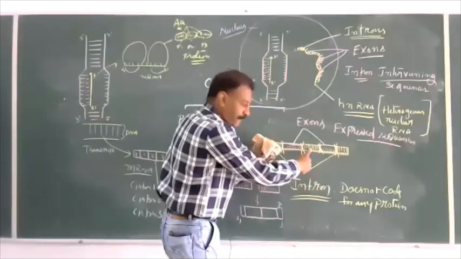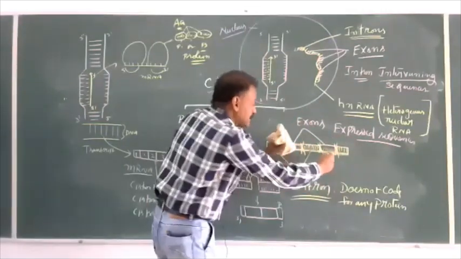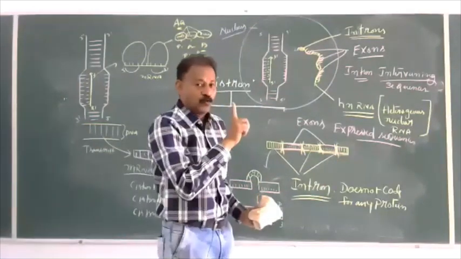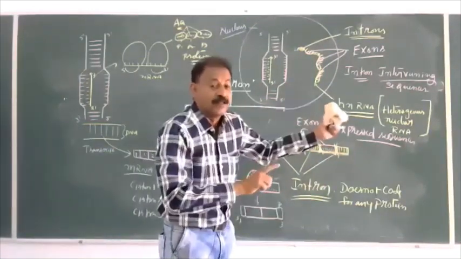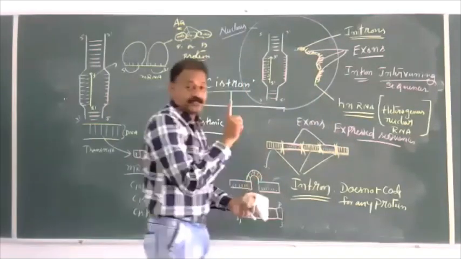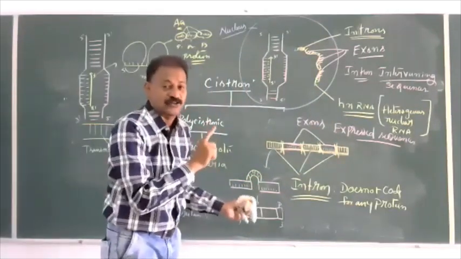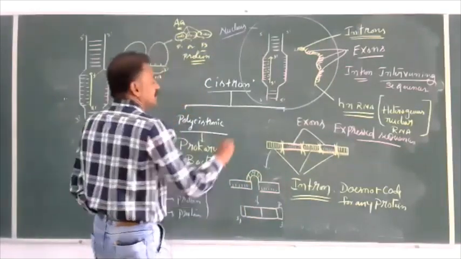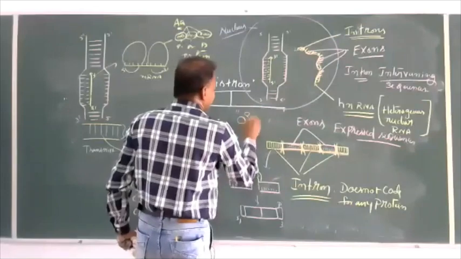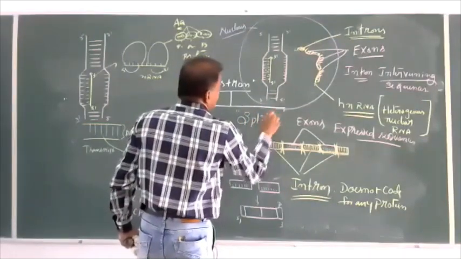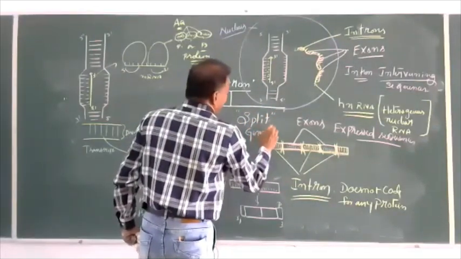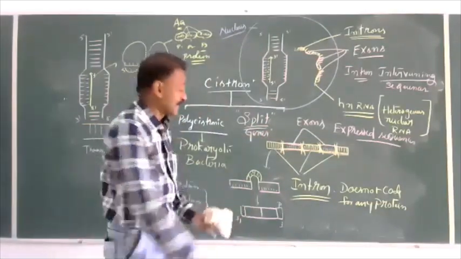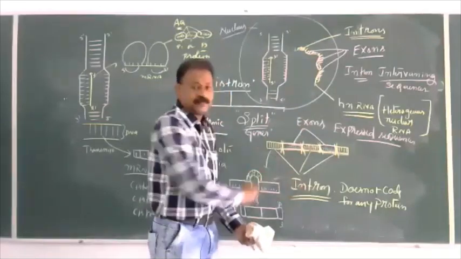Now, if we want to get a protein, we have to join these two. It means these two is equal to one gene is equal to one polypeptide chain is equal to one cistron, monocistronic. So the genes in eukaryotes are called split genes. Why are the genes in eukaryotes called split genes? Because of the presence of exons and introns.